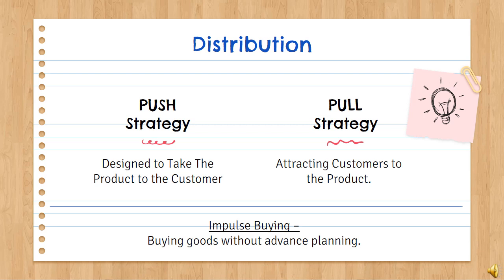The push distribution strategy is designed to bring the product to the customer. The company uses its sales force and its distribution policy to encourage the customer to choose its product. Impulse buying is a good example of this. On the other hand, the pull strategy involves attracting customers to the product. This generally uses communication and advertisement to encourage the customer to want the product.